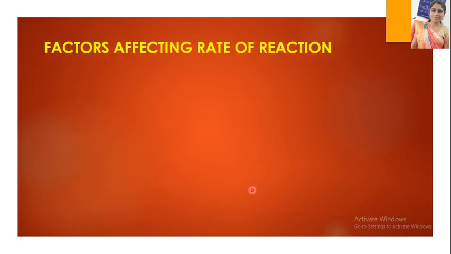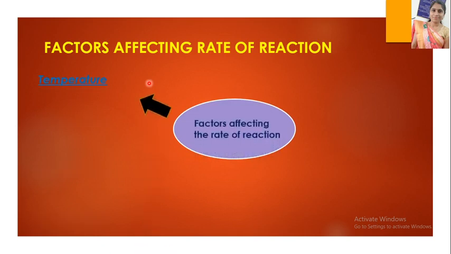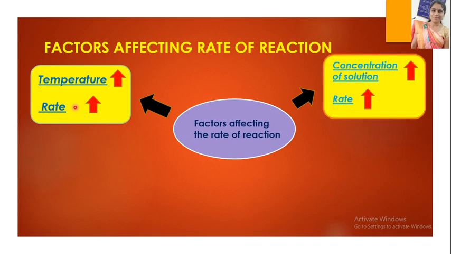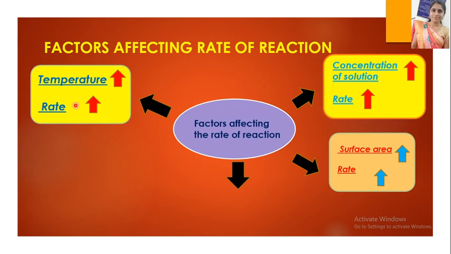Next point is the factors affecting rate of the reaction. What are the different factors affecting rate of the reaction? First factor is the temperature. As the temperature increases, rate of the reaction also increases. Second factor is the concentration of solution. As concentration of solution increases, rate of the reaction also increases. Third factor is the surface area. As surface area increases, rate of the reaction also increases. Fourth factor is the pressure. As pressure increases, rate of the reaction also increases.